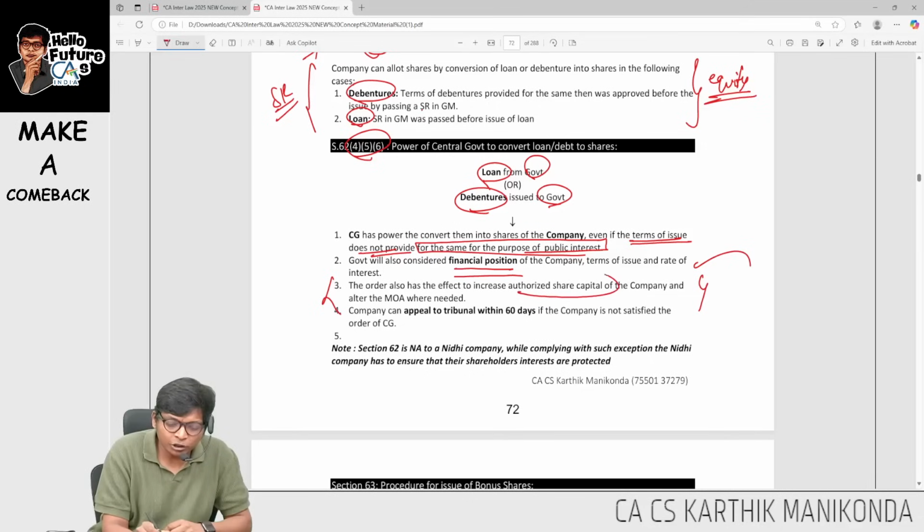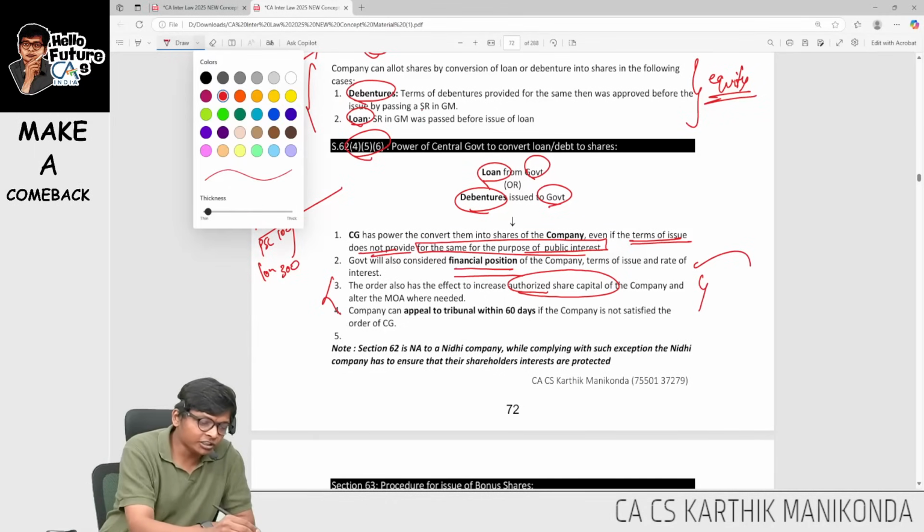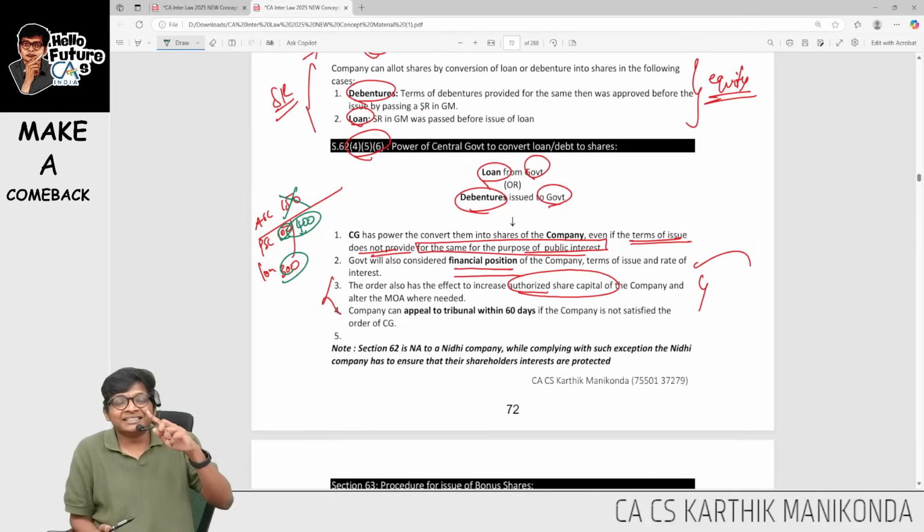This will also lead to increase of authorized share capital. Meaning, if paid up share capital is 100, authorized share capital is 150. Okay, and if loan is 300, conversion of loan to equity will make my equity 400 in total, but authorized is only 150. This leads to deemed conversion, increase of authorized share capital.